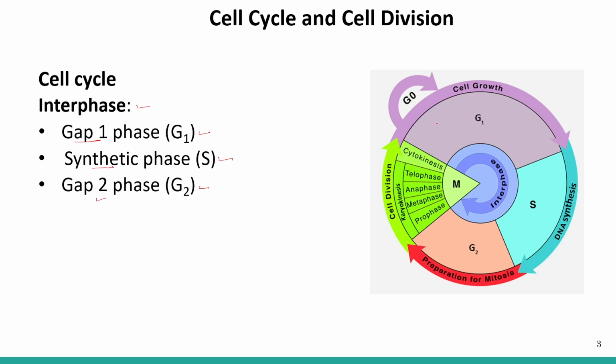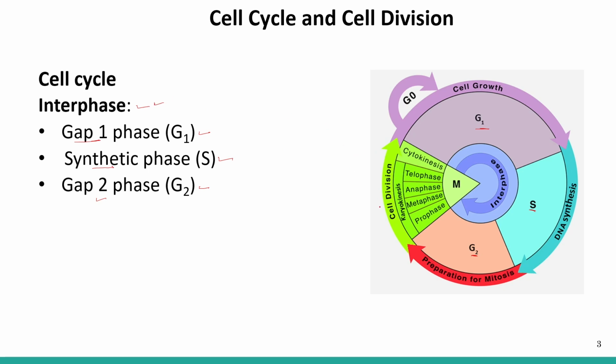So here in this diagram you can see first is the interphase, further divided into G1 phase. Then we have the S phase or the synthetic phase, and then we have the G2 phase. So G1, S and G2 phase, all these comprise interphase.